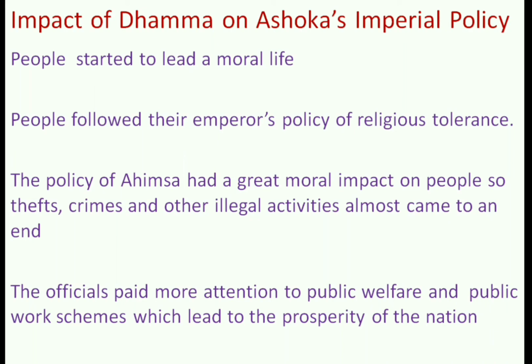The continuous wars and conquests came to an end. With the establishment of the policy of Dhamma, this helped the officials to pay attention to the schemes and welfare measures for the good of the people. This resulted in the prosperity of the kingdom.